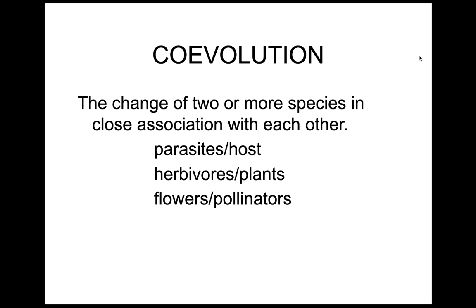So flowers are the reproductive organs of plants, and pollinators are basically those organisms that move the reproductive cells from plant to plant to plant. Plants can't move, but they need to reproduce. So they need some way in which to move their reproductive cells, and pollinators usually play that role for them.